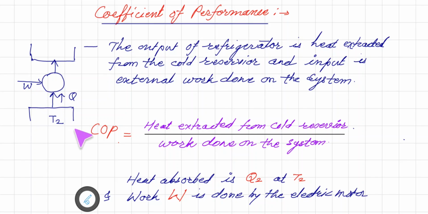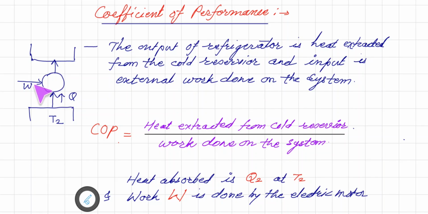So the coefficient of performance of the refrigerator is given by heat extracted from cold reservoir divided by work done on the system. So here the output of refrigerator is heat extracted from the cold reservoir and input is external work done on the system.